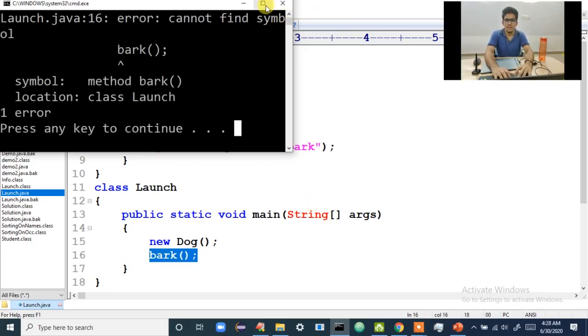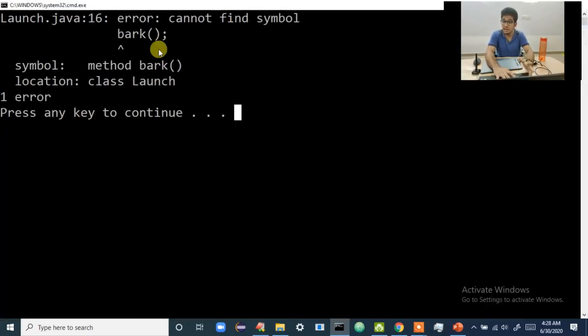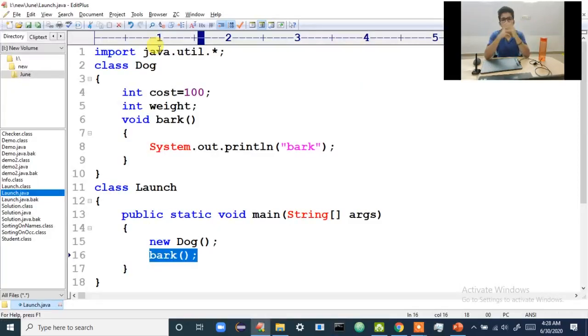So what is it telling? We can't find symbol, right? Yes, you have told it to create a dog object. The dog object is created. You are telling it to bark. Which dog has to bark? What if 10 dogs are there? If 10 dogs are there and you tell bark, all will bark, right? You want only one to bark. So you have to specifically tell which dog has to bark.